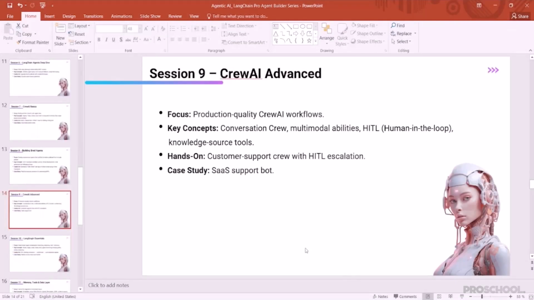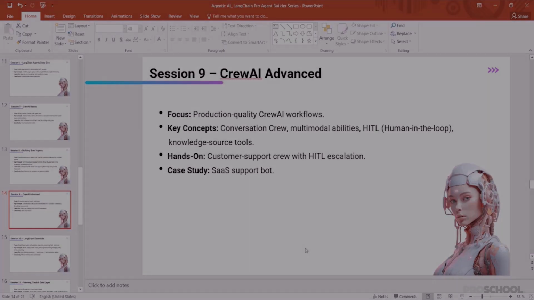In session 9, we move into QA Advanced. Here, you'll learn how to build production-quality AI workflows that go beyond experiments into real-world applications. We'll cover advanced concepts like conversation queues, multi-model capabilities, and human-in-the-loop escalation for critical decision-making. We'll also get hands-on by designing a customer support queue AI with HITL, which is called human-in-the-loop escalation, and explore a SaaS support bot as a practical case study.